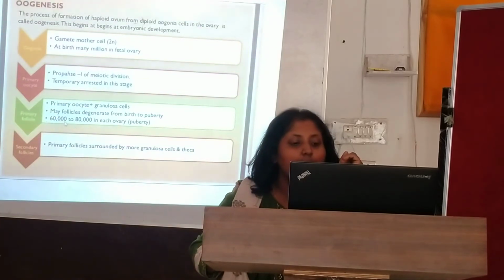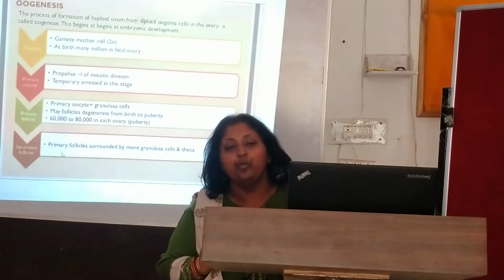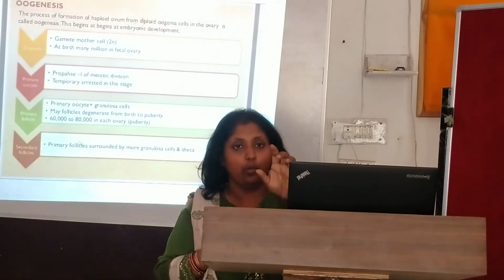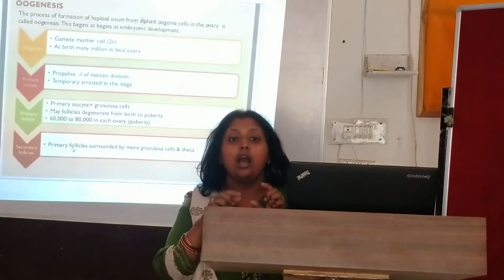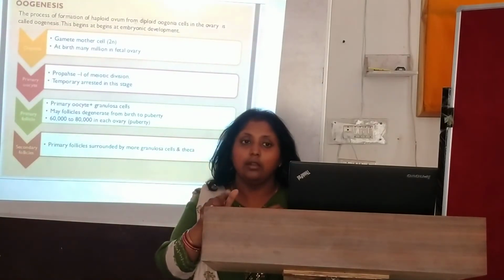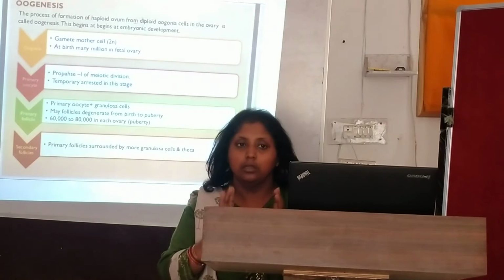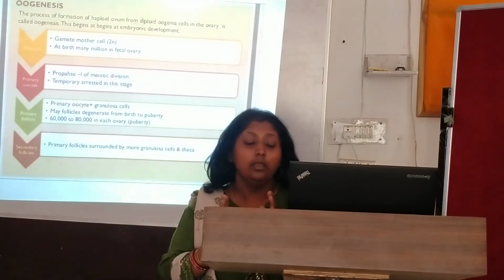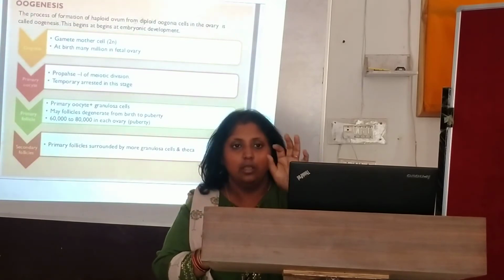So what will happen in puberty? I will tell you, because of this condition only, females after 45 to 50 years are unable to produce and cannot go for a pregnancy process. Why? Because of this factor.